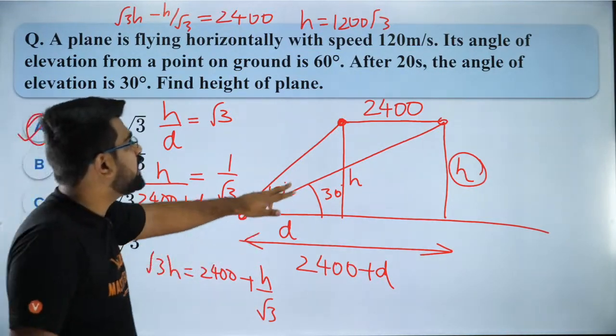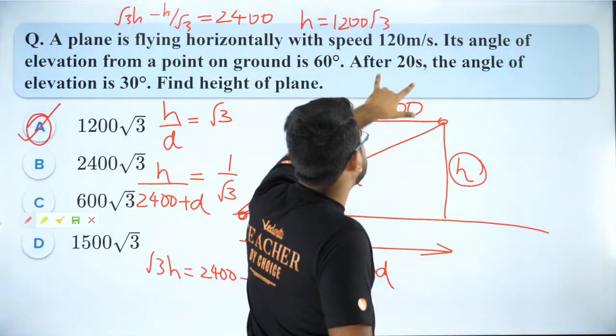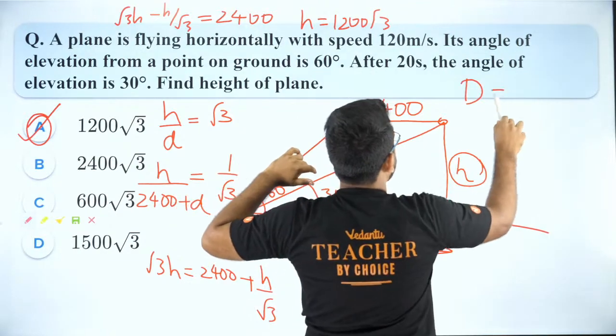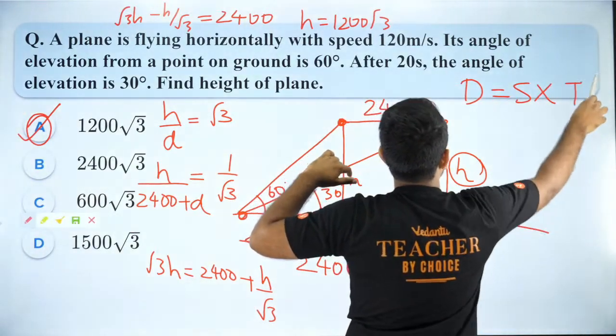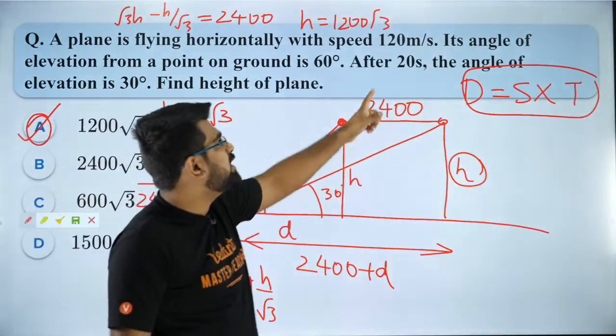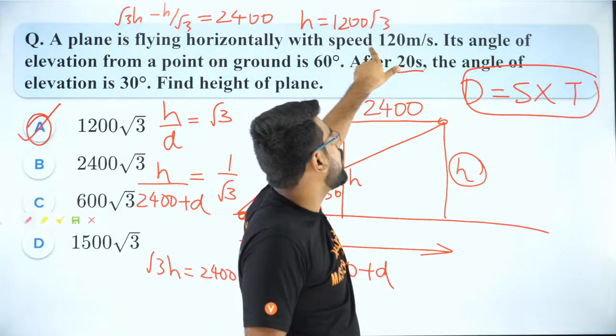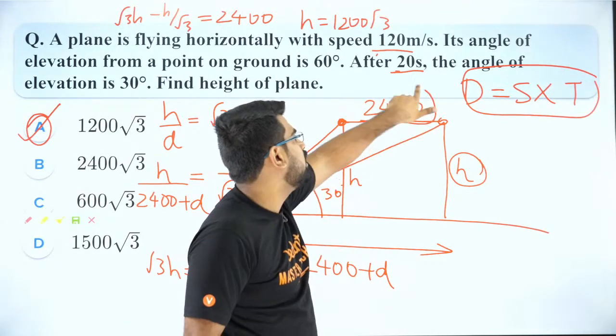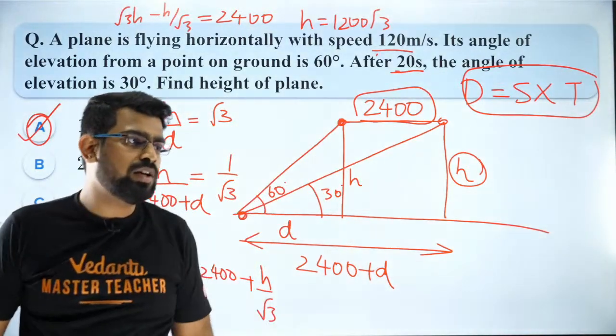How 2400? Because distance covered is equal to speed into time, when you have constant speed, right? This is a formula you will use. Distance is equal to speed into time. That is what I did. So speed is 120, time is 20. So 120 into 20 is 2400. That is how I got it, my dear students. Okay?